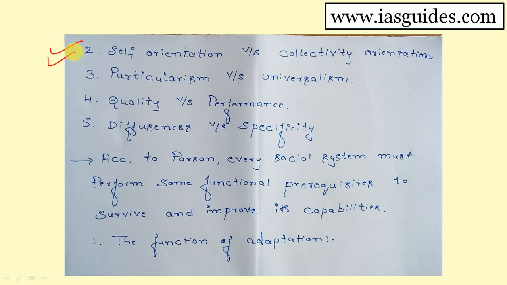And when it comes to collectivity, definitely he thinks about society. For self-orientation, we can give the example of a salesman. Salesmen are expected to tell exaggerated things about their product, because he has to sell it, and he will tell all high-flown things about the product. Profit-oriented. And for collective orientation, we can give the example of a doctor.